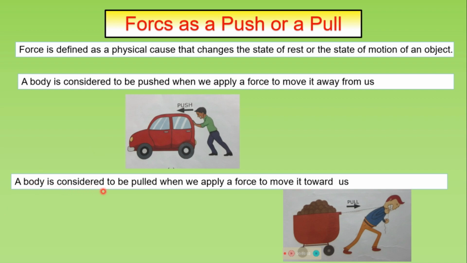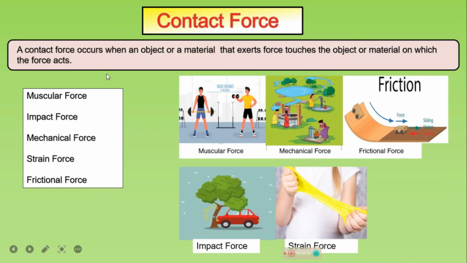And a body is considered to be pulled when we apply a force to move it toward us. Examples: to move a luggage trolley, it is pulled by the handle, and we pull a door to open it. So from these examples, we can infer that at least two objects must interact for a force to come into play. Forces can be divided into two types: contact force and non-contact force.